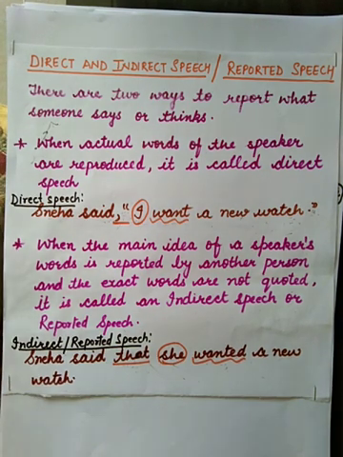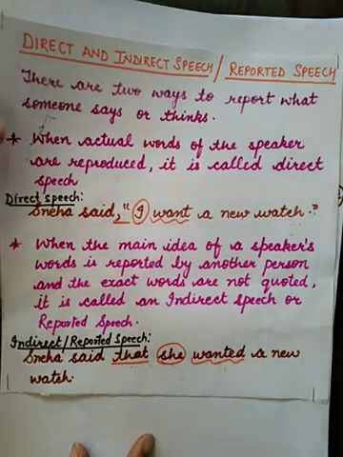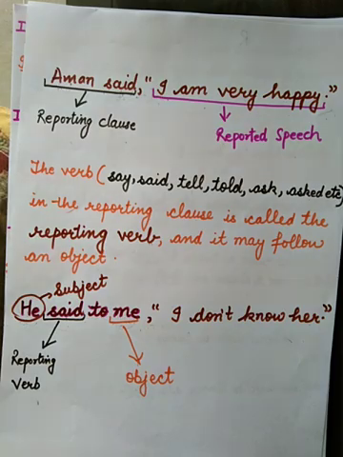So when you change direct speech to indirect speech, you need to make a few changes. The changes are in the pronouns, in the tense, or in the words expressing time or place. So we will learn it step by step. First of all, you need to understand how reported speech is formed.